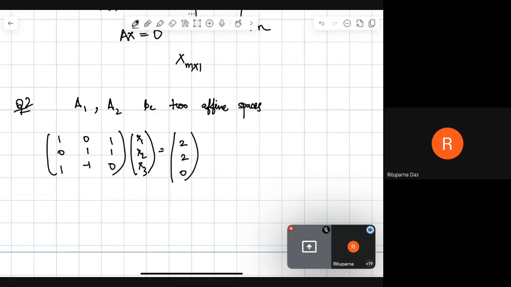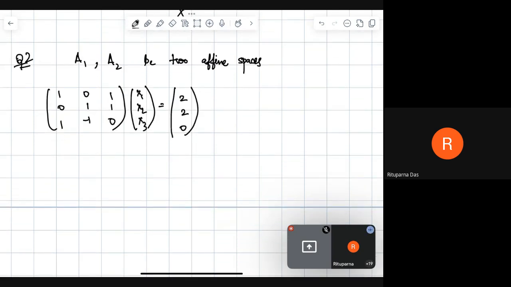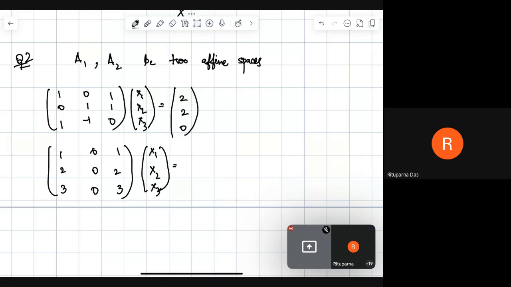Okay, this is one affine space. And the solution of the other system is 1 2 3, 0 0 0, 1 2 3, with x1, x2, x3 equal to 2, 4, 6.